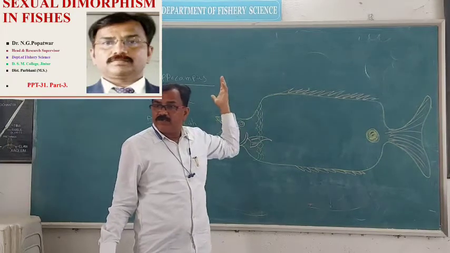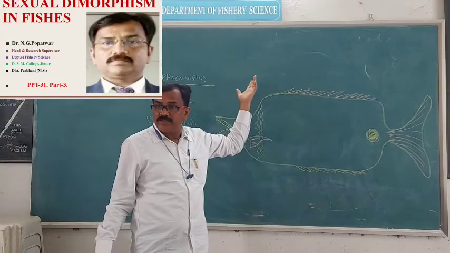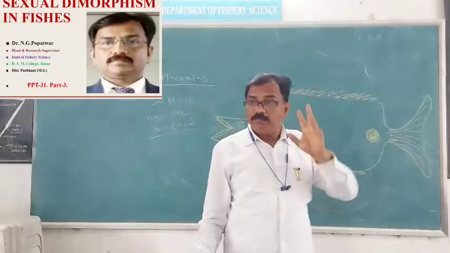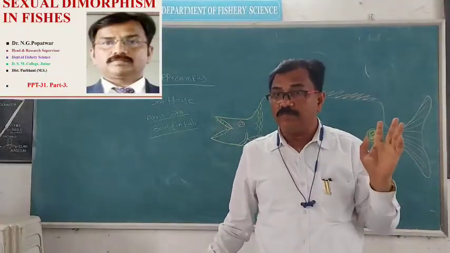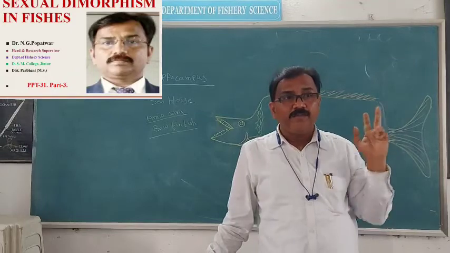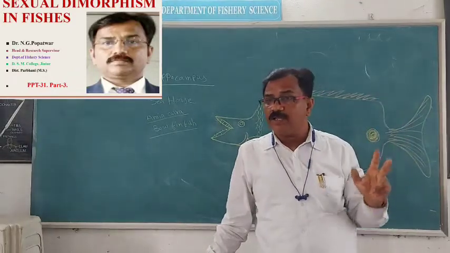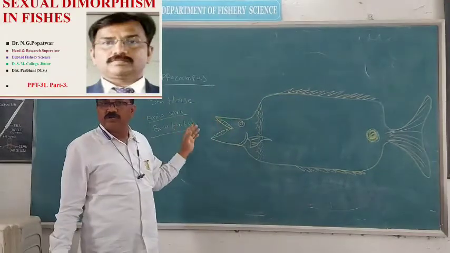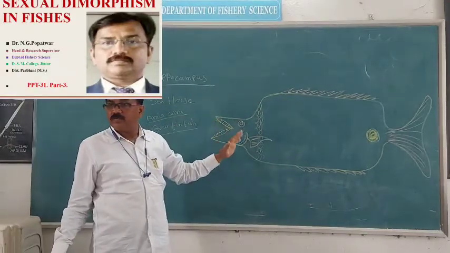These characters are to be seen in last periods, and there are characters not related to copulation, but differences are to be found. Differences are to be found in both male fish and female fish. These are some examples which we have studied in the last period and today's period.